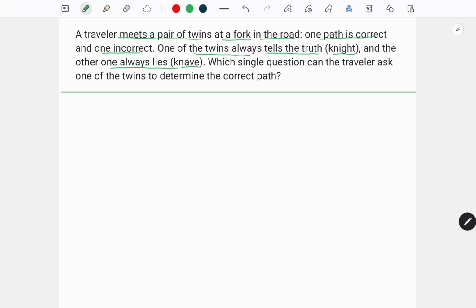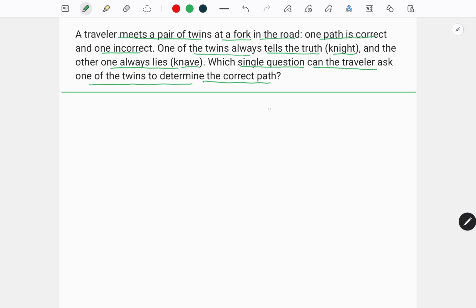Now, the traveler should ask one question so that he can be confirmed that a particular path is correct. He is allowed to ask only a single question, to any one of the twins, in order to determine the correct path. So we have to find out the question that the traveler can ask any one of the twins, and by the answer of that particular twin, he can be guaranteed that a particular path is correct. So let's start with the solution.